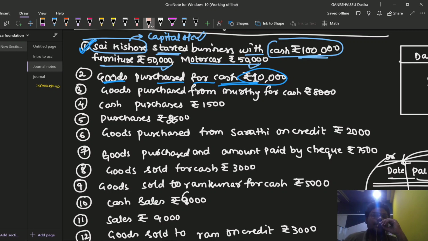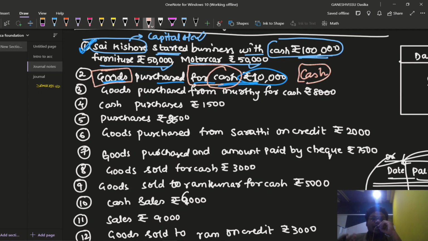Then what is the business doing? Everything is done by the business, right? Business is purchasing the goods for cash. So can anyone say which transaction is this? A cash transaction or a credit transaction? Yes, it is a cash transaction only. In a cash transaction, is there any linkage with the name of a person? No. Of course here the name has also not been provided. So we are not required to look for the name of a person.